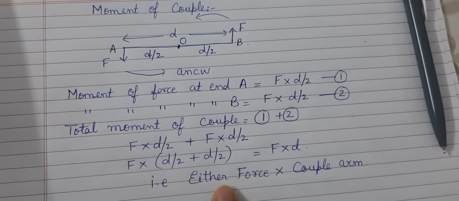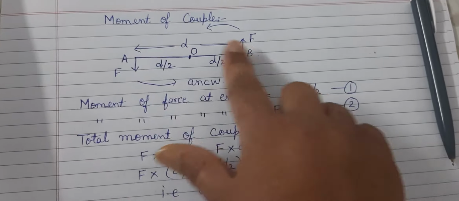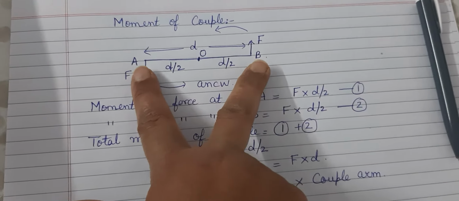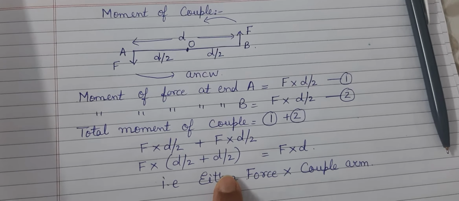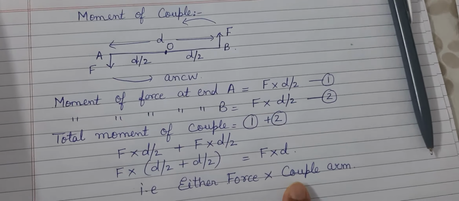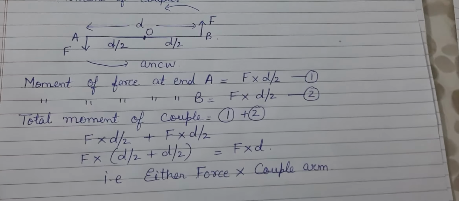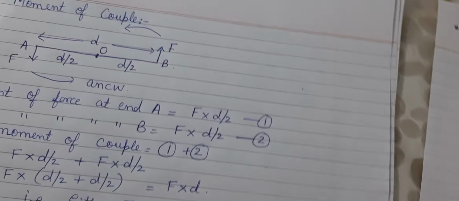So what is my formula now, children? Either force, because it is one out of the two forces, into the total perpendicular distance between the two points. And what is the total perpendicular distance called? It is also called the couple arm. So remember, the total perpendicular distance is also called the couple arm. I hope couple and moment of force are clear.